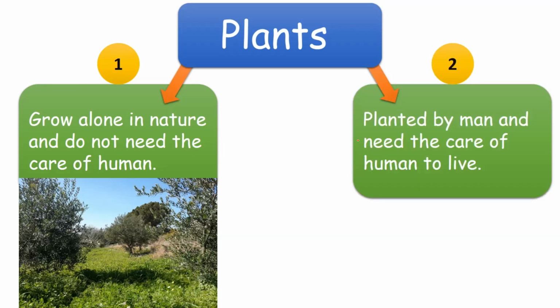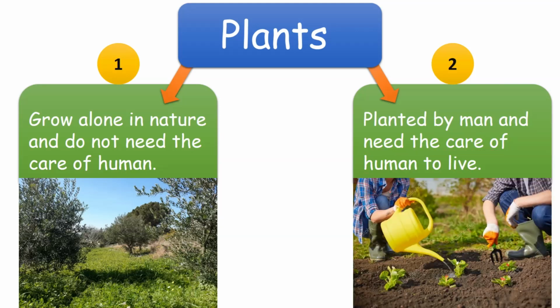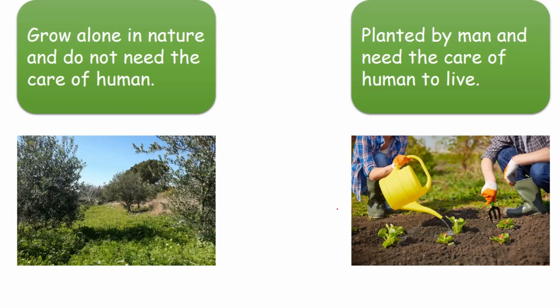The second one are the plants that are planted by man and need the care of a human to live. Look at this picture. We have this boy and this girl. They are planting something and taking care of it. So we have two types of plants. Plants that grow alone and plants that are planted by man or a human.